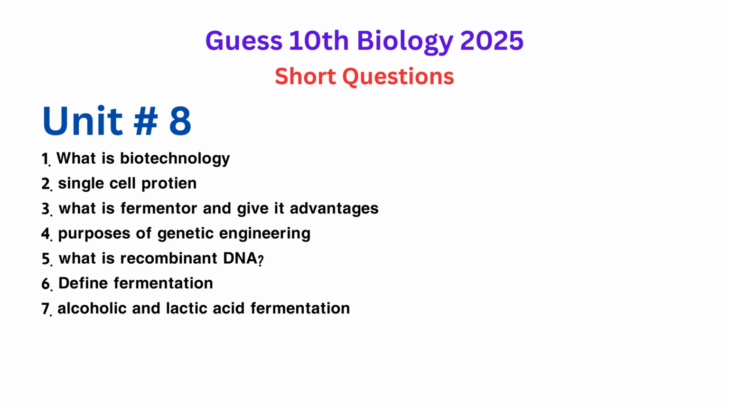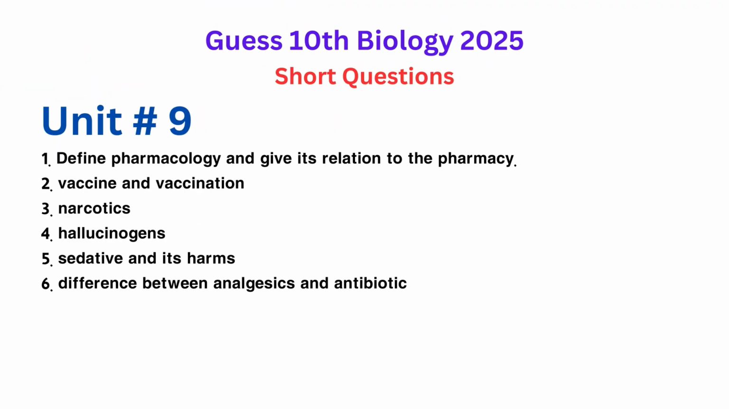Unit 9, Pharmacology. 1. Define pharmacology and give its relation to pharmacy. 2. Vaccine and vaccination. 3. Narcotics. 4. Hallucinogens. 5. Sedatives and their harms. 6. Difference between analgesics and antibiotics.